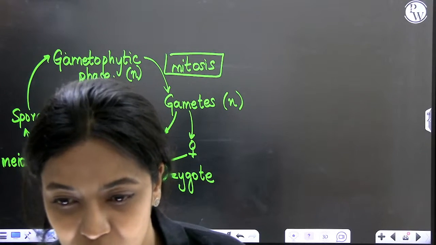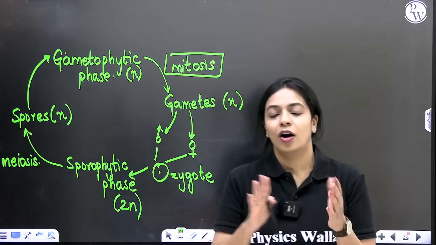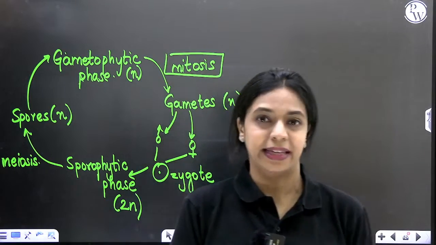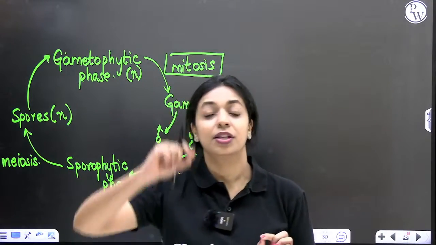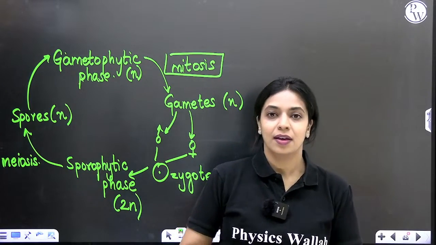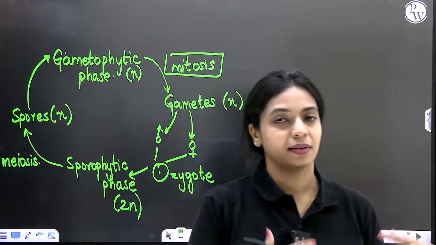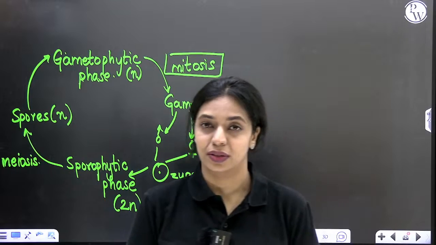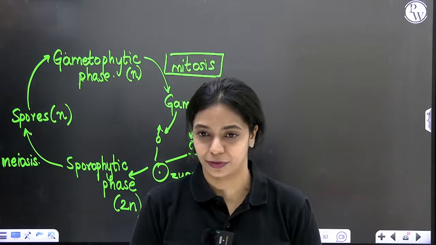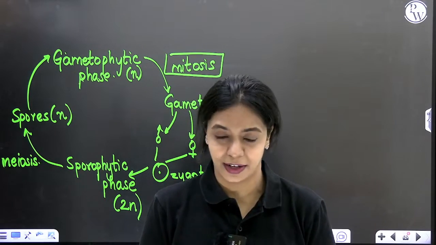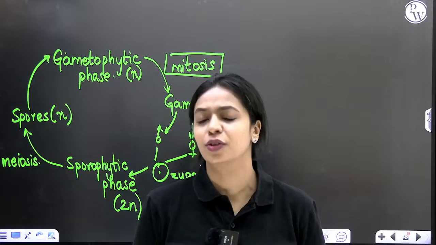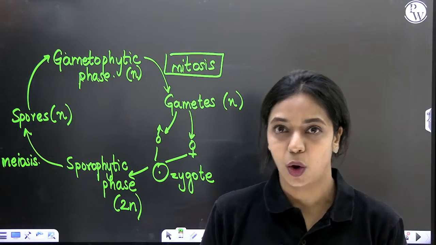Bryophytes are called amphibians of the plant kingdom. Okay. So if this is clear, what differs from one plant group to another is whether the sporophyte is the dominant phase or the gametophyte is the dominant phase. Is the sporophyte multicellular? Is the gametophyte multicellular? Is the sporophyte dependent on the gametophyte? Is the gametophyte dependent on the sporophyte? So these are things that will differ. As we go on from one group to another, I will explain to you all of these details.